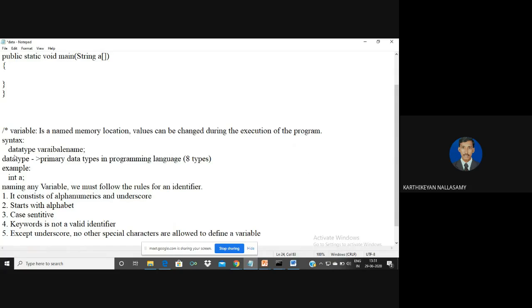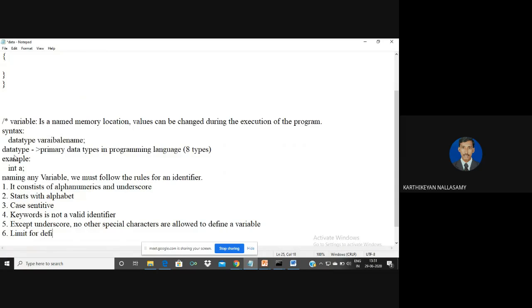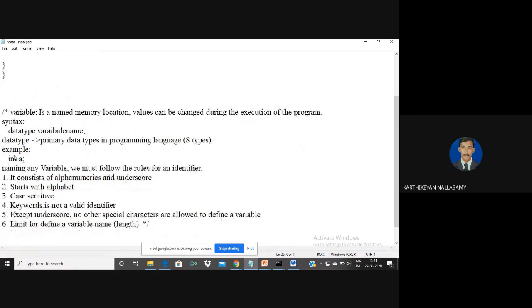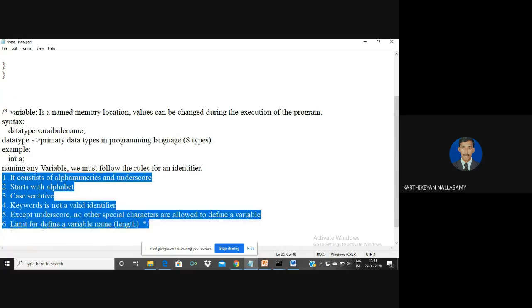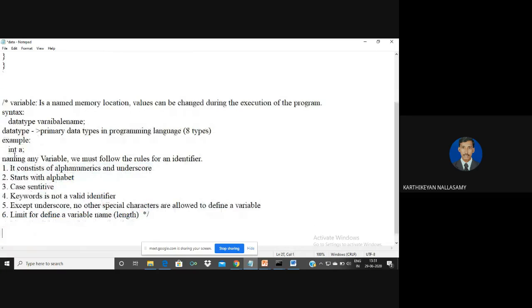Okay, and the next one is that there is no limit for defining a variable name. Here the limit means the length. In some languages a maximum of 31 characters is allowed for naming a variable, but in Java we don't have those kinds of restrictions for naming variables. So by using these rules, we can name variables according to our choice.